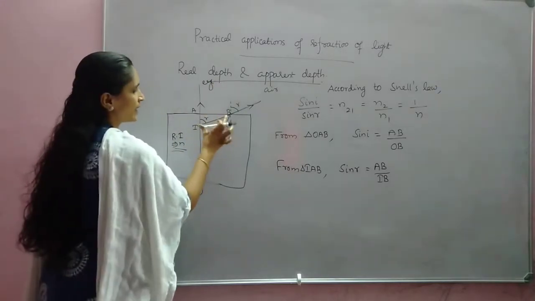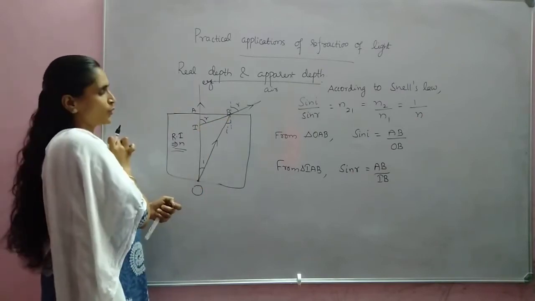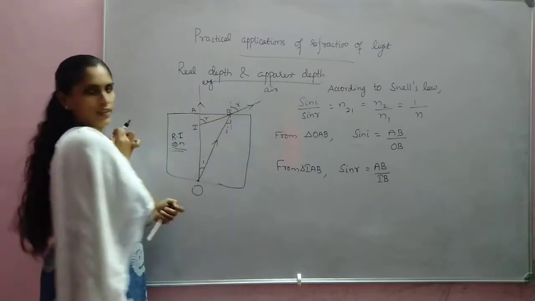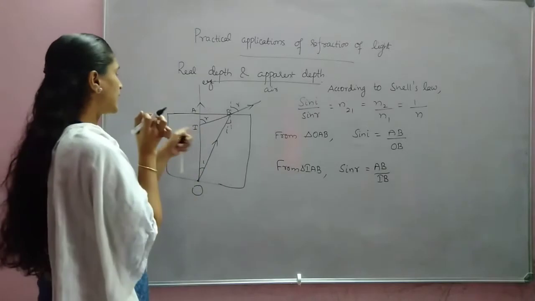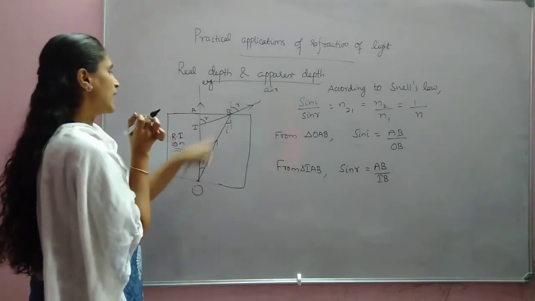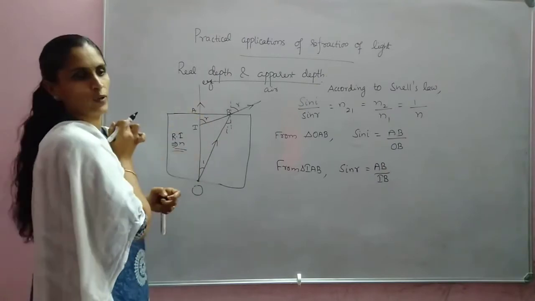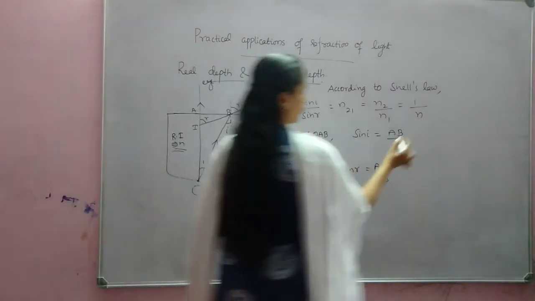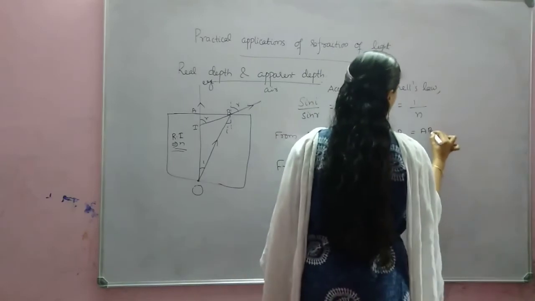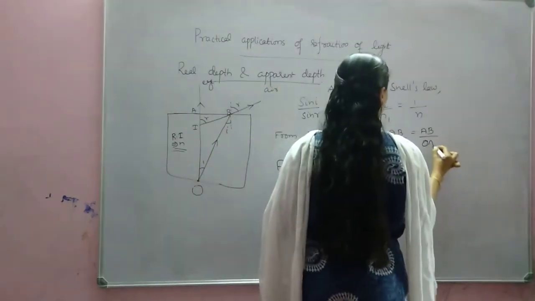So we can say that this BI is approximately equal to AB. OB can be approximately written as OA, and BI can be approximately written as BA. So instead of OB, we can write OA.